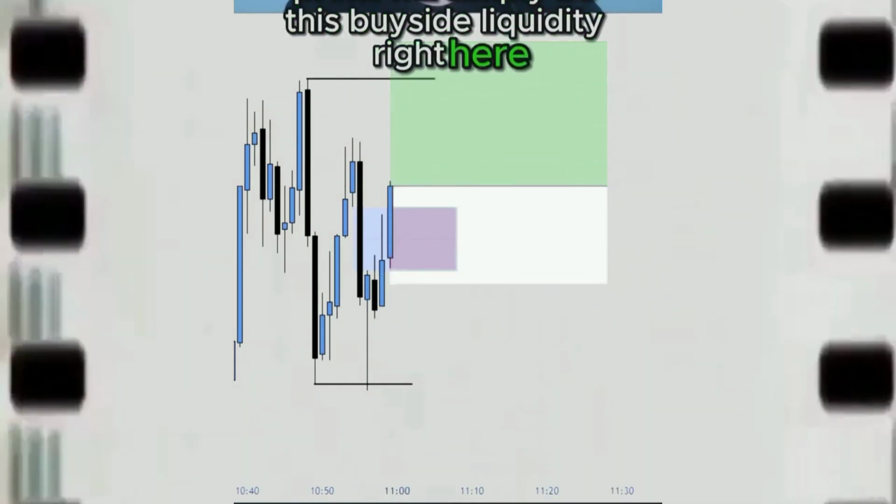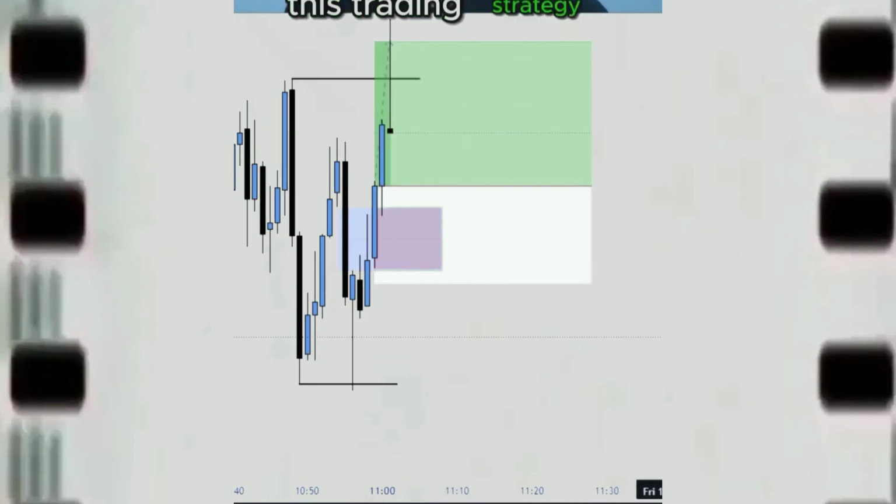My stop loss will go if we get a candle close back below this fair value gap, and then my take profit will simply be this buy side liquidity right here. And as you can see, this trading strategy works perfect. It has over an 80% win rate.